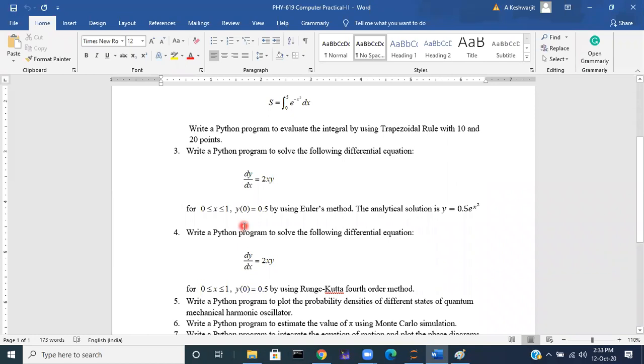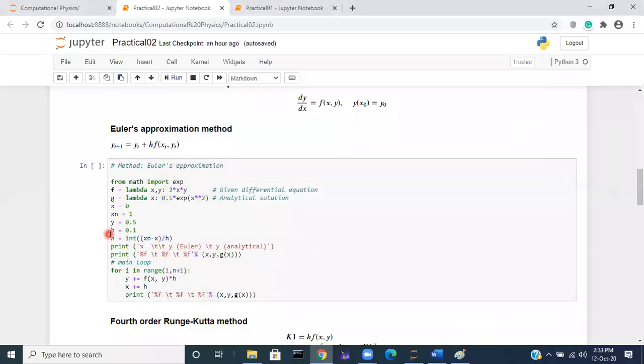When x equal to 0, the value of y is 0.5. So the initial value of y is 0.5.